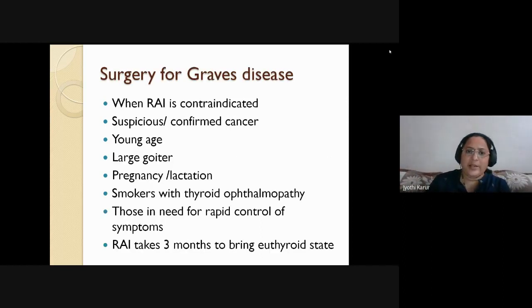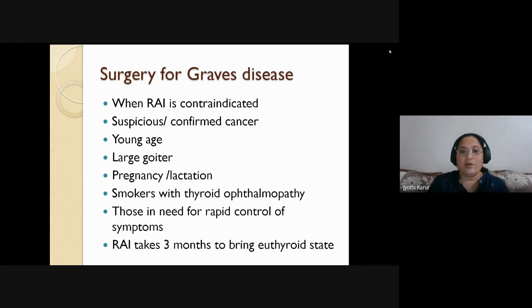Where do we come into the picture? In which conditions is surgery warranted? There are other methods for the management of Graves' disease, which is radioactive iodine ablation. We give radioactive substances that get concentrated wherever thyroid hormone is being produced, and selectively destroy the thyroid tissue. These cannot be given to every patient. So when radioactive iodine is contraindicated, we can go for surgery.